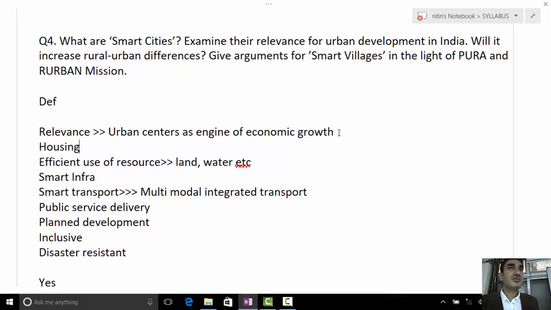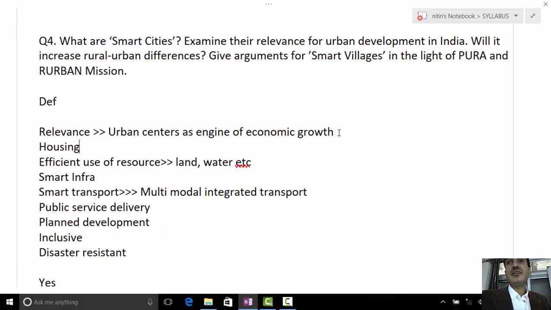Same with the housing. Even if affordable housing is given to the poor people, it should be near their workplace. What actually is happening? The housing is given to them on the periphery of the cities. Are you getting my point? So now they cannot afford traveling so far to their workplaces from the periphery. So they don't go to those houses, they put those houses on rent, and still they live in the slums. So different kinds of strategies should be adopted to make the city smart.